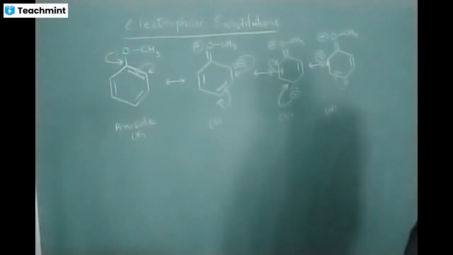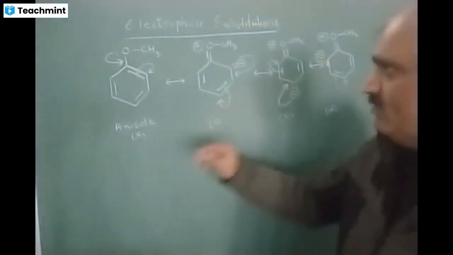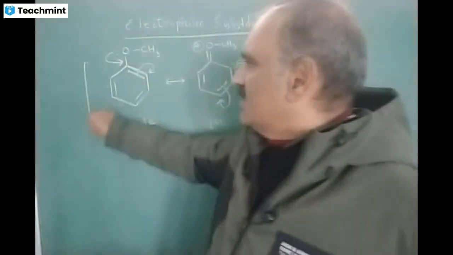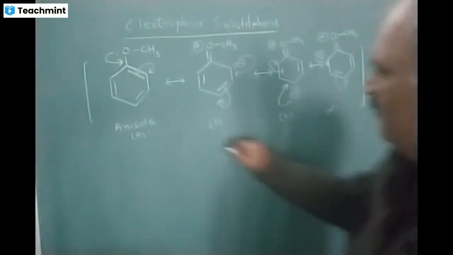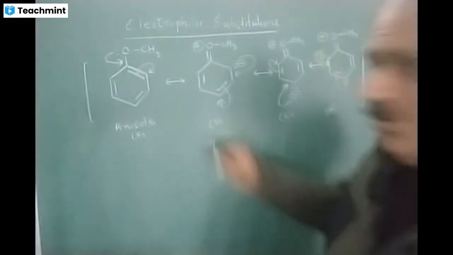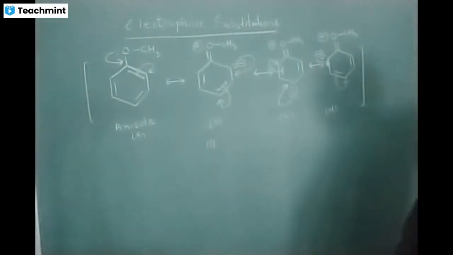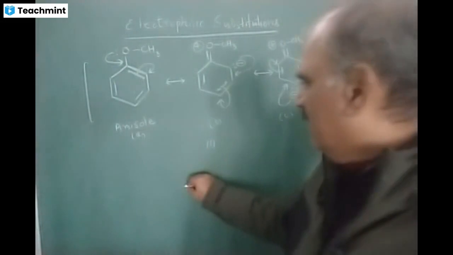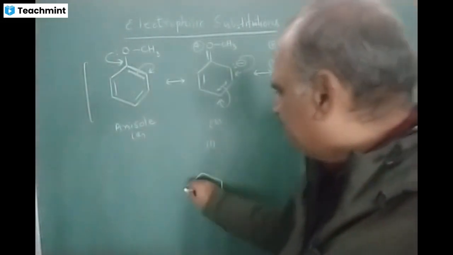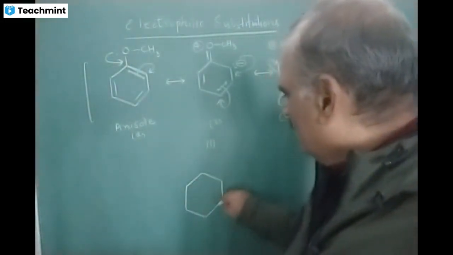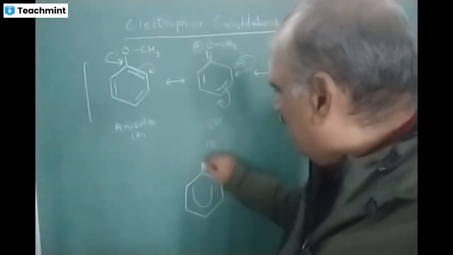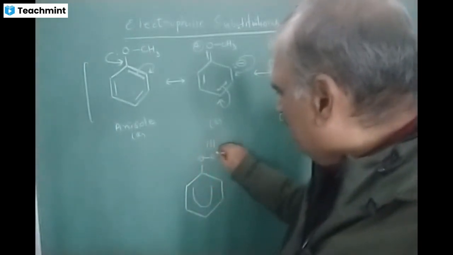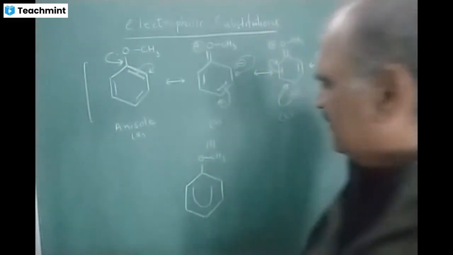And what is the actual structure of anisole? The actual structure is the resonance hybrid of all these four resonating structures. It has a common structure which is called the resonance hybrid, and that structure will be like this.